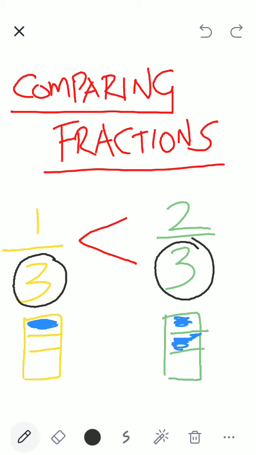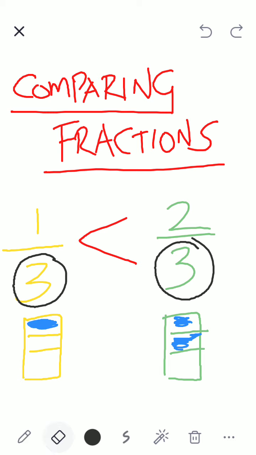So you could straight away make out 1 is smaller than 2, so 2 by 3 is bigger. Correct? So whenever the denominator is the same number, you just have to see the numerator and you can compare the fraction.